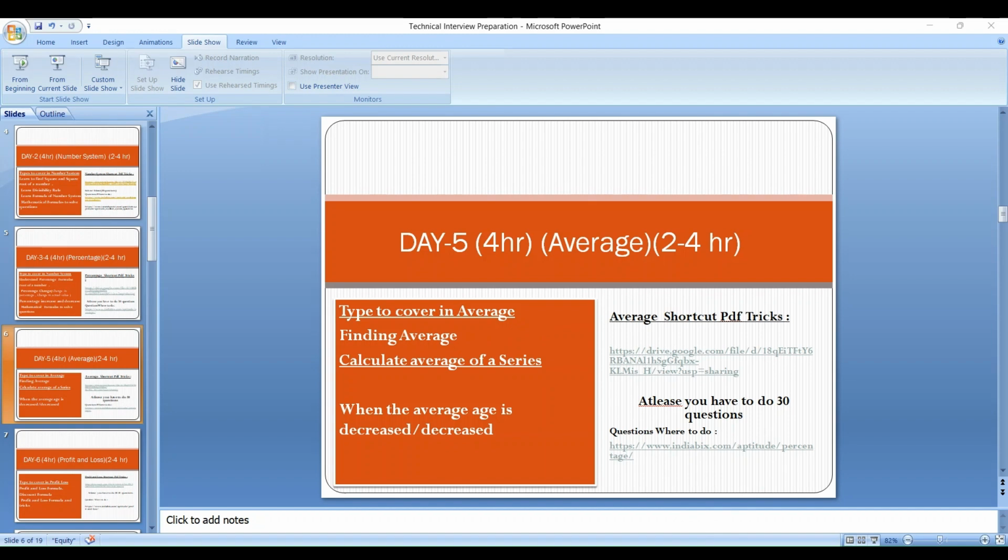After that, day 17 will be a fresh day. Go to IndiaBix, start giving mock tests, or search for mock test papers on the internet and start solving. You have to do at least three mock test papers, or you can go up to five. You have to solve quantitative aptitude tests. Do at least five mock test papers to master the quantitative part of aptitude.